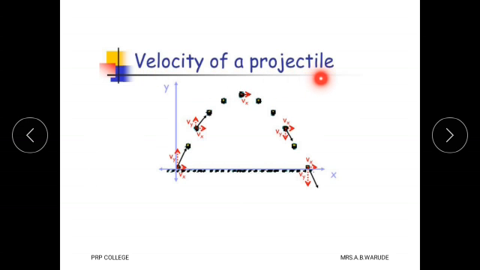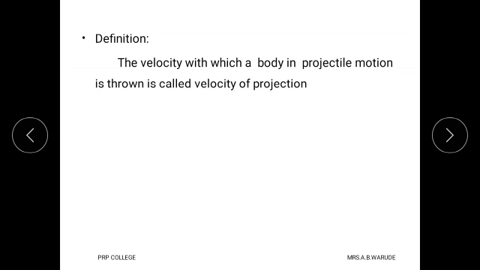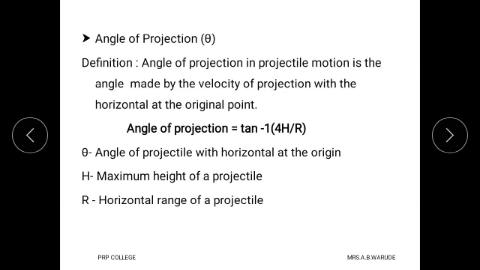Then what is the velocity of projectile? Again observe this diagram. Here it is observed that when that object is thrown in air, after covering certain distance, it returns to the ground surface. But when it is thrown in air, it goes with some velocity, and the velocity with which that object is thrown in air is called the velocity of projection. See here, this is the definition: the velocity with which a body in projectile motion is thrown is called velocity of projection.